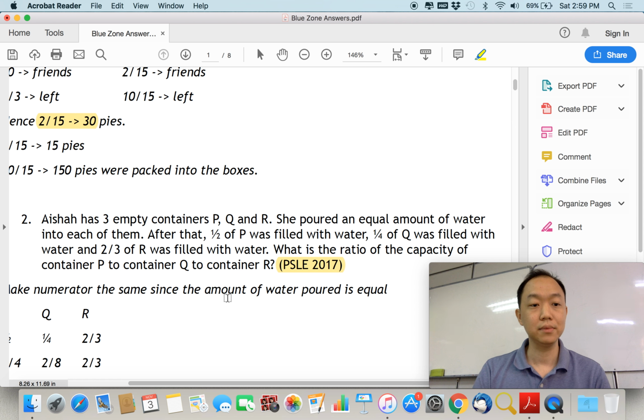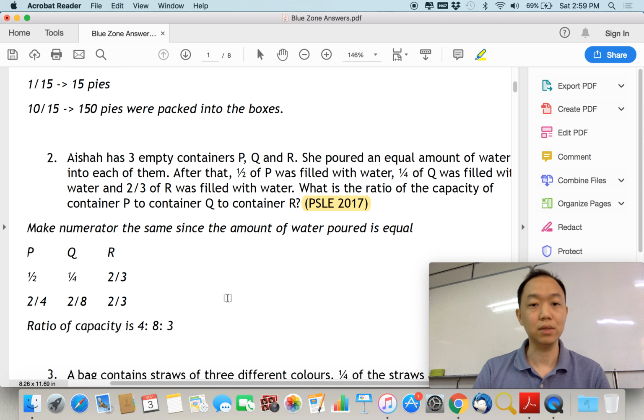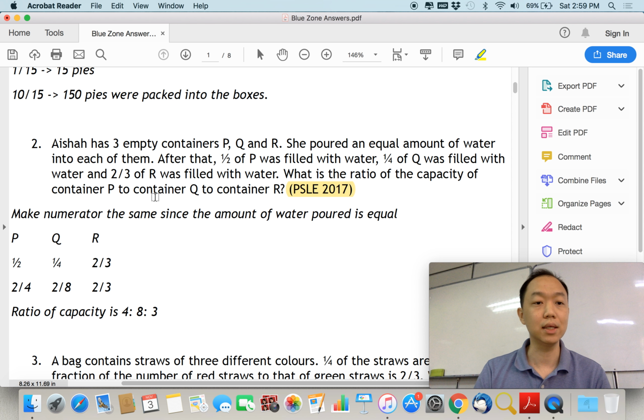Next, 2017 we have this particular question. This is on equal concept again. How do you know that? Because you see you have 3 containers, P, Q, R.